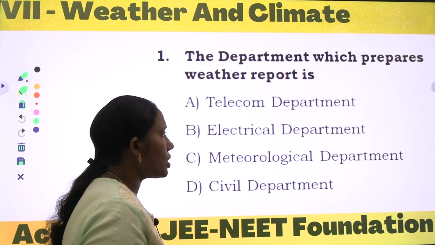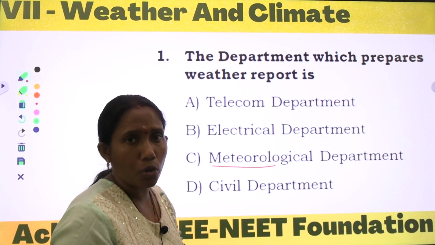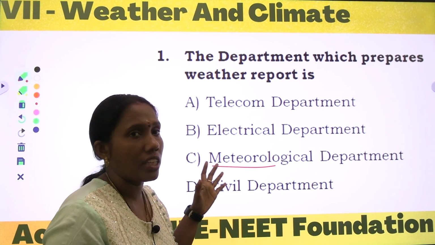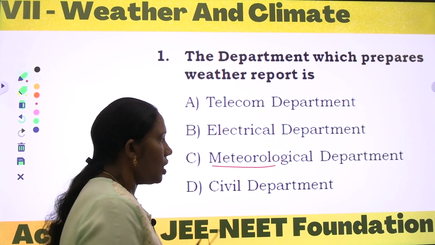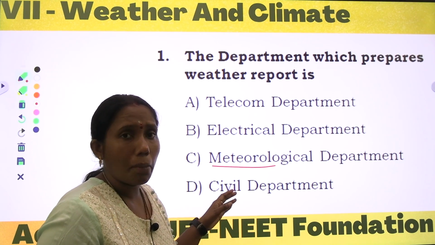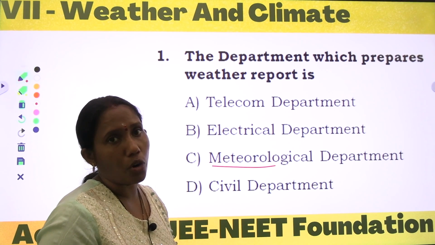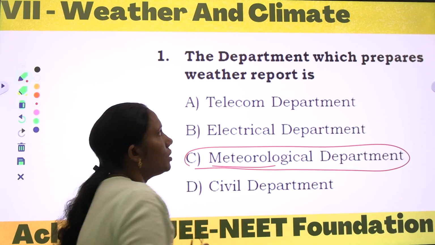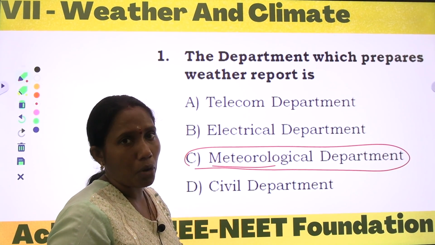Next one, meteorological department. The meteorological department gives the information about weather, weather reports and weather forecasts, everything will be given by this meteorological department. Civil department, what is the work of the civil department? This is about the public sector. All the public services will come under this civil department. So our answer will be option C. The department which prepares the weather report is the meteorological department.